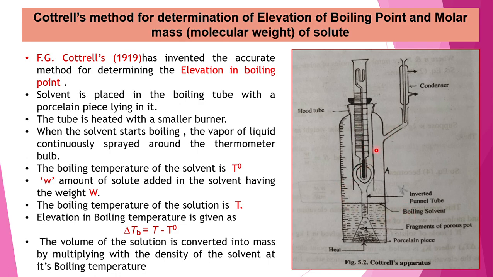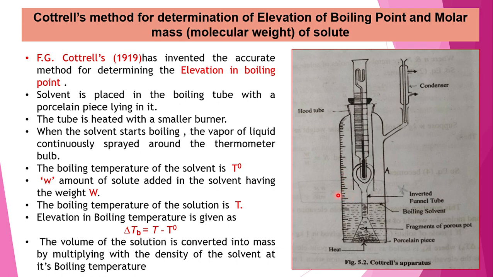Now porcelain pieces are also kept here, and heating is provided from the lower side. What is the use of this side tube? This side tube is used for condensing the extra vapors of the solvent. Here is the Beckmann thermometer with the numbering, and you can see the scale is there. This is the graduated boiling tube.